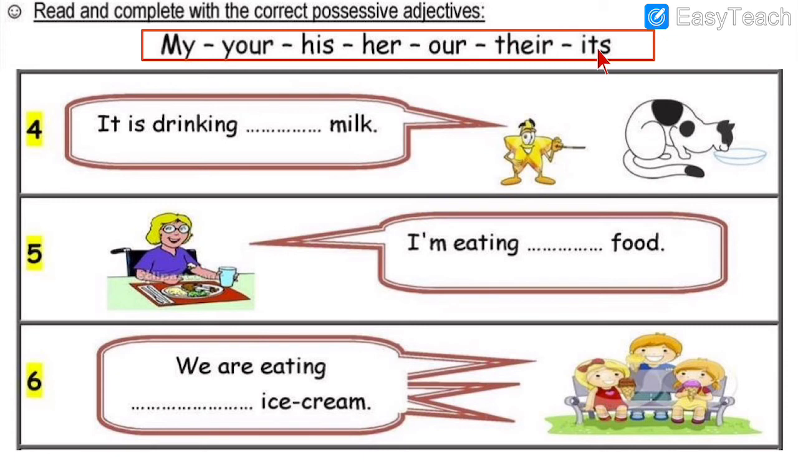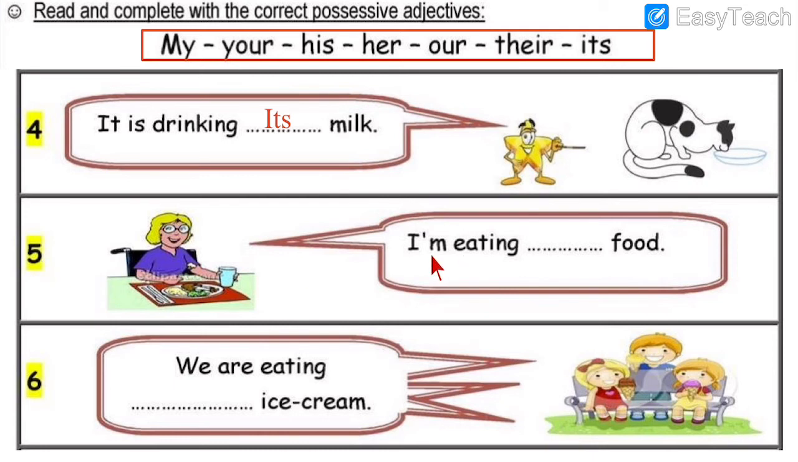It is drinking its milk. I-T-S. That's the answer. See, I have written the answer as you can see, and I'll put in the blank. It is drinking its milk, because for animals we use it.